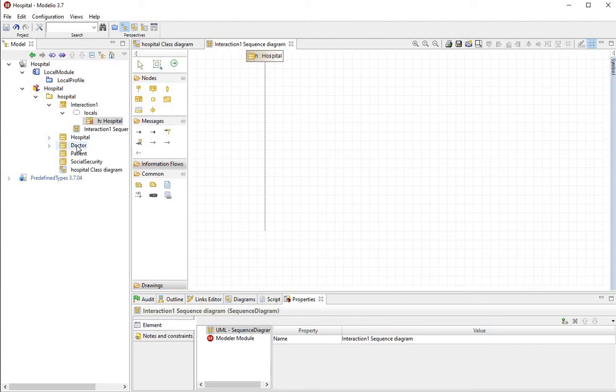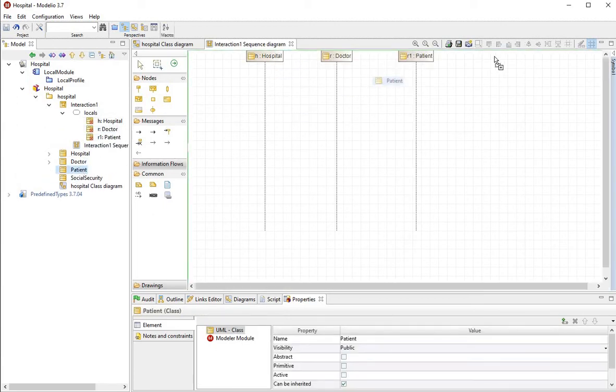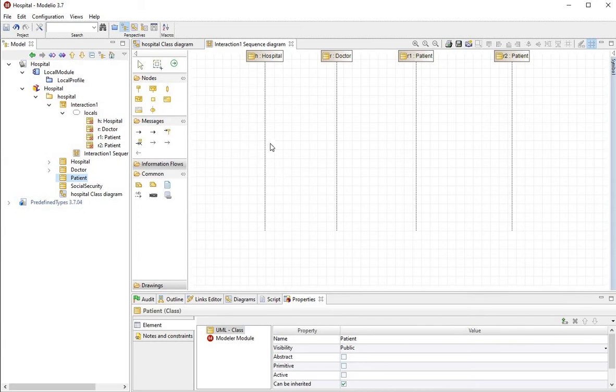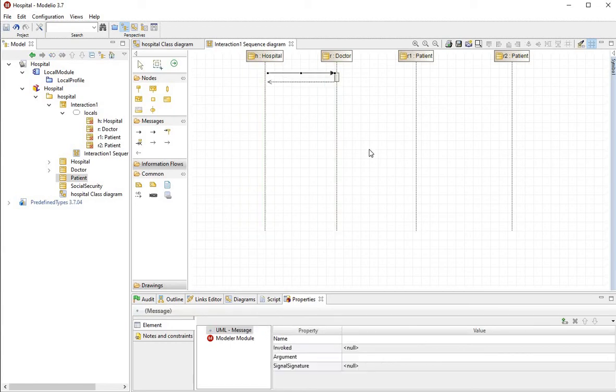So I'm going to create one doctor and several patients. Okay, now to create messages between these objects, I can use these synchronous messages. The only ones you will use are these 3 top ones. The easiest one is the synchronous message between 2 classes. For example, here I have hospital and I can go to doctor.